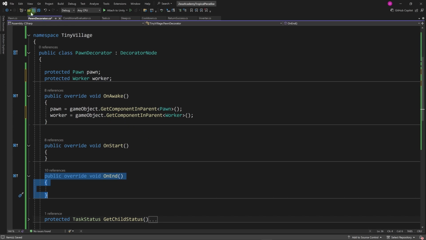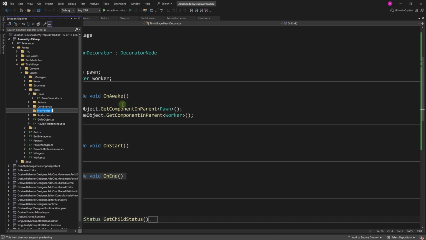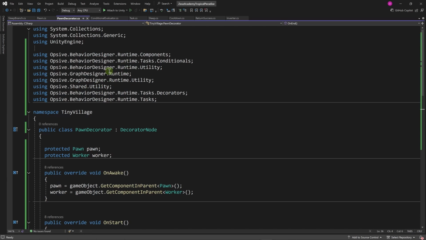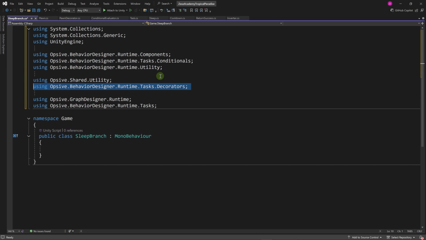All right, with that, let's go back to our folder and let's create a new folder here. Let's call it Decorators. Let's create a decorator sleep branch, and from our pawn decorator, we can just go ahead and copy all of these usings. In fact, we don't need them all. We need runtime and tasks perhaps, and that's about it.